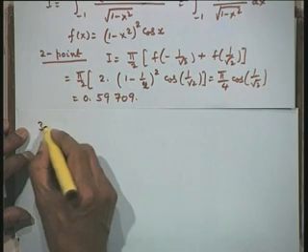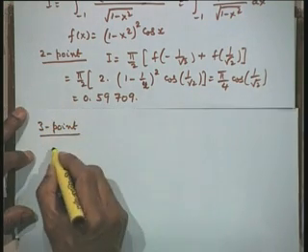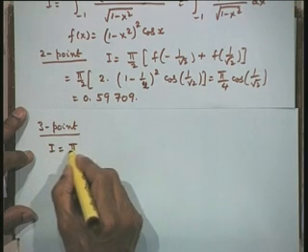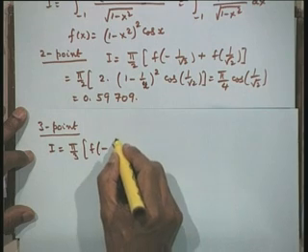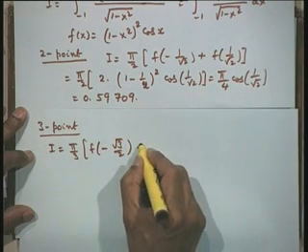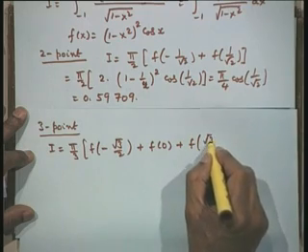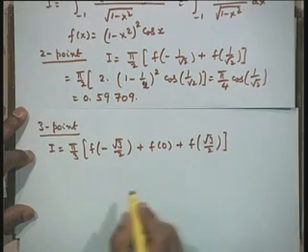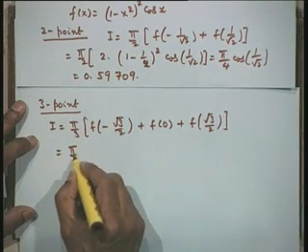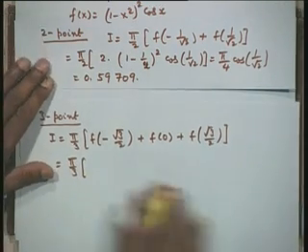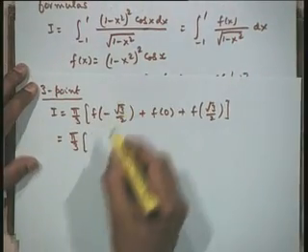Let us now use the 3-point formula. I can now write I is equal to pi by 3 times f of minus root 3 by 2 plus f of 0 plus f of root 3 by 2. Therefore, we can evaluate them. Pi by 3, we substitute minus root 3 by 2 here.